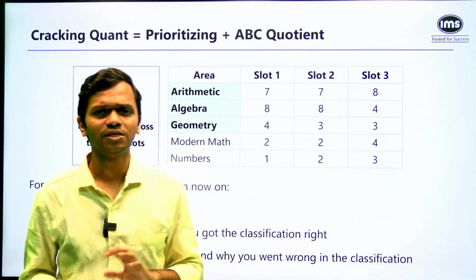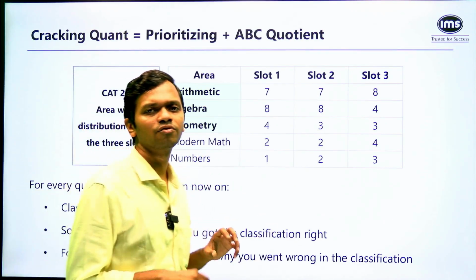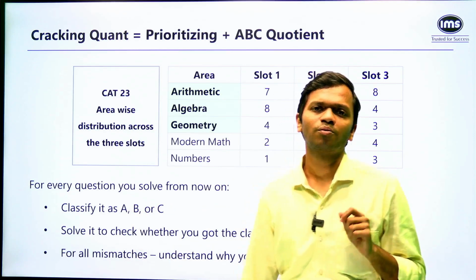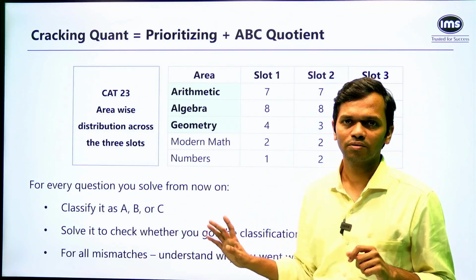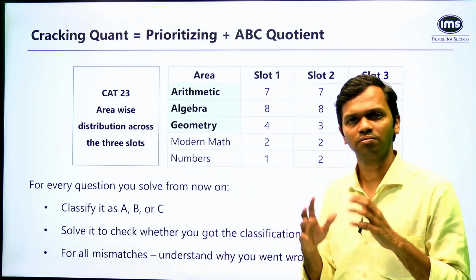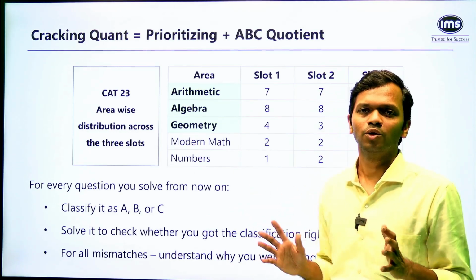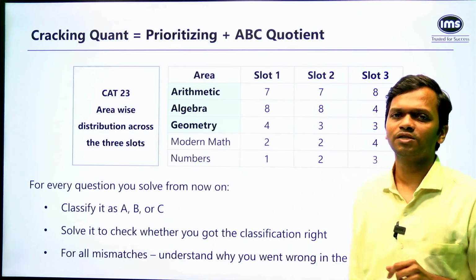So if I have to summarize the discussion that we have had so far, what you should be doing in the next few days and months that lie ahead of you, for every question you solve from now on, you have to categorize it whether it is A, B, or C. Okay, just look at the question in your mind, make a decision. You don't have to write it anywhere. Just tell yourself, is it A, B, or C? And then you solve it and then check whether you got the classification right.